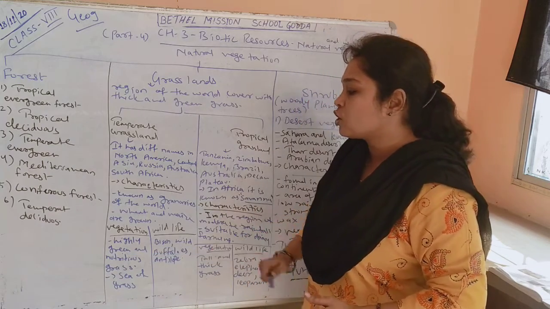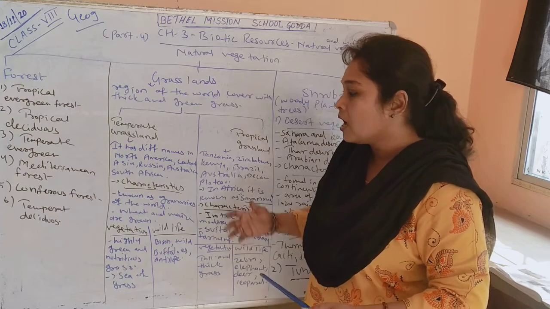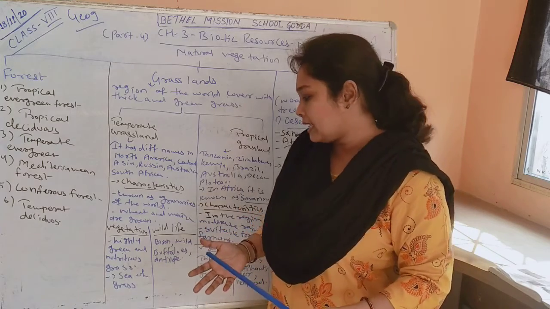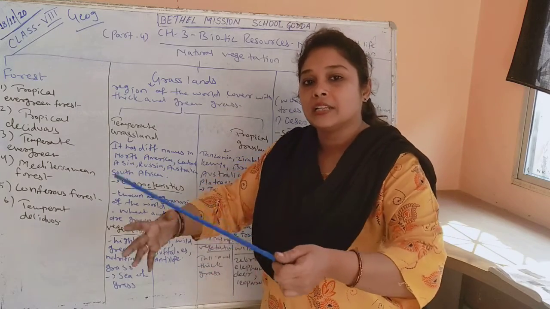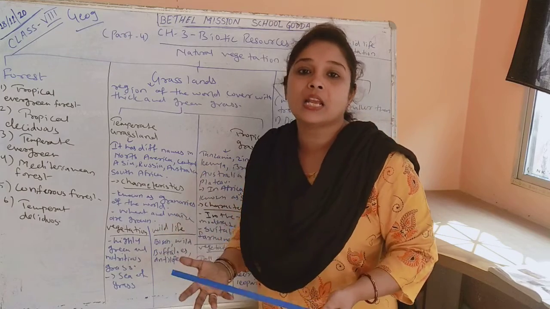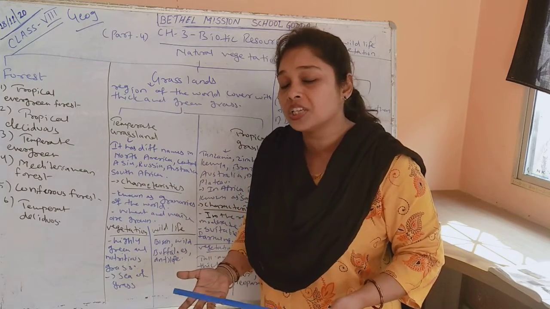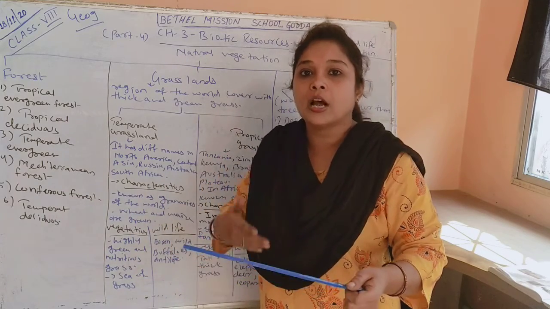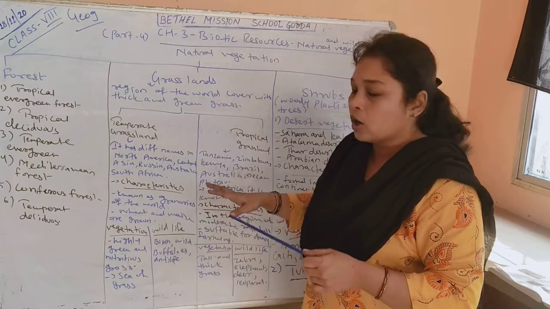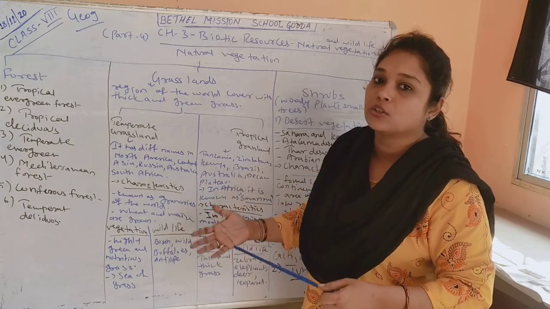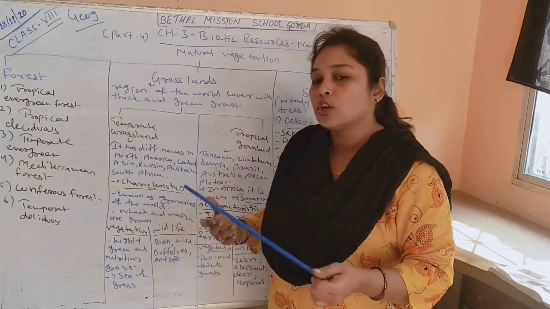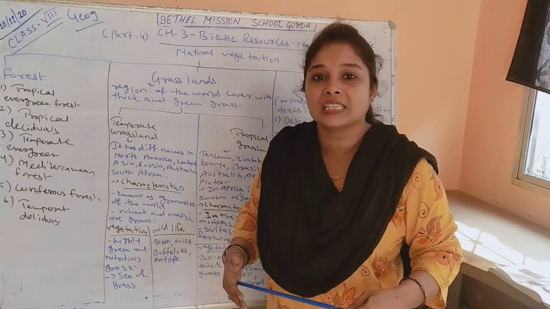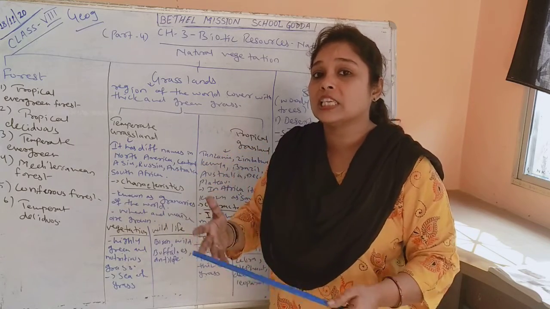When we talk about the natural vegetation found in temperate grasslands, there is highly green and nutritious grass. The temperate grassland has very healthy and nutritious grasses, which are good for cattle farming, or animal rearing. The grass found in the temperate grassland is also known as sea of grasses, because these grasslands have a variety of thick and green grasses. That is why it is called sea of grass.